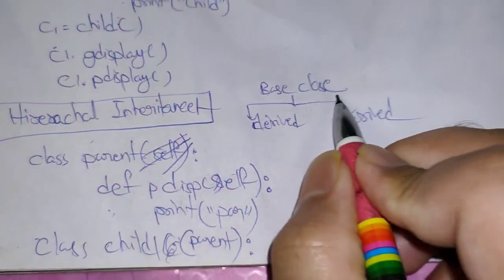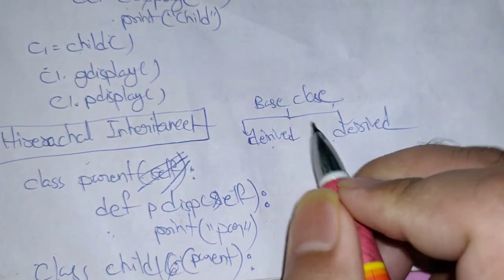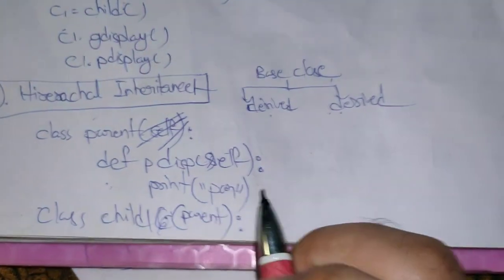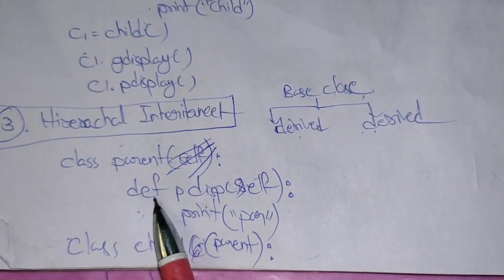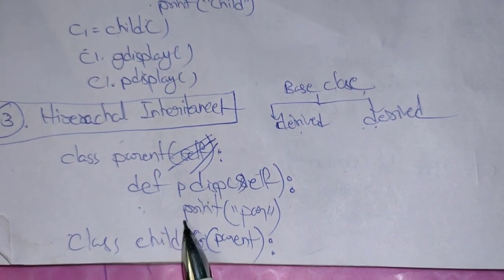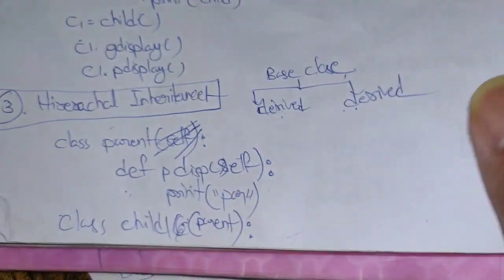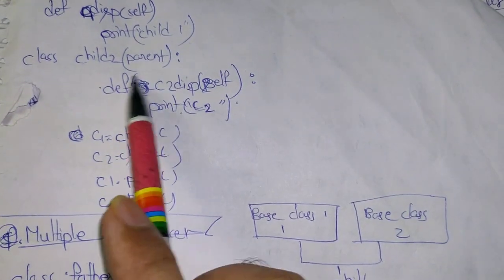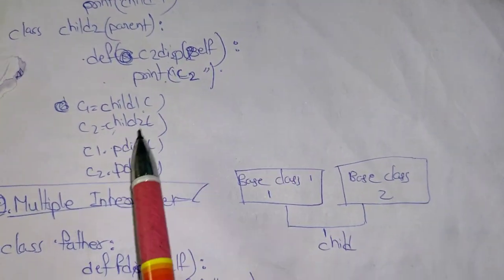In hierarchical inheritance we have one base class and two derived classes. So this derived class will be derived from this base class, and this other derived class will also be derived from this base class. So we will see the example. Here it is the parent class, the class name is parent, and we have included a method called pdisplay, and class child1 inherits parent. We have again created a child class child2, and we wrote some method and printed "child2" in this.